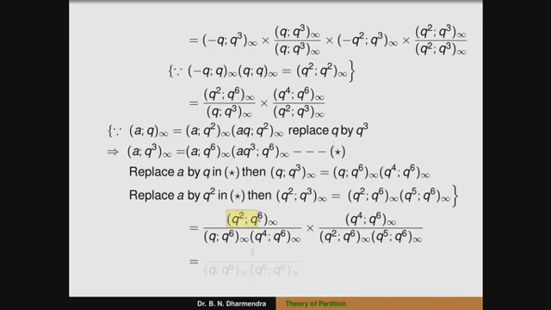Here the first term in the numerator is (q^2; q^6)_∞, and the second term of the denominator is (q^2; q^6)_∞, so it will get cancelled. Similarly, the second numerator term is (q^4; q^6)_∞ and the first denominator term is (q^4; q^6)_∞. It will get cancelled. The only terms that appear are (q^6; q^6)_∞ divided by (q; q^6)_∞ into (q^5; q^6)_∞.